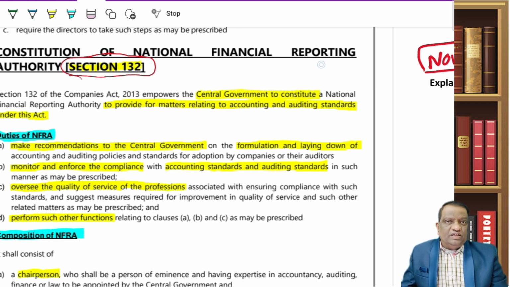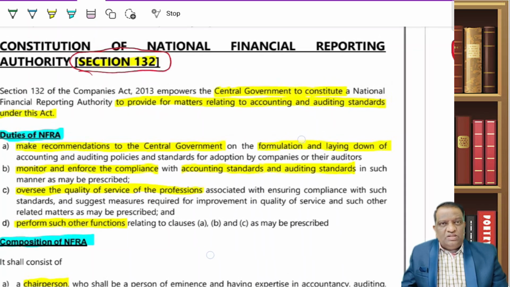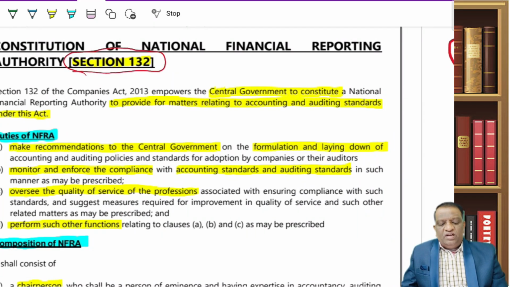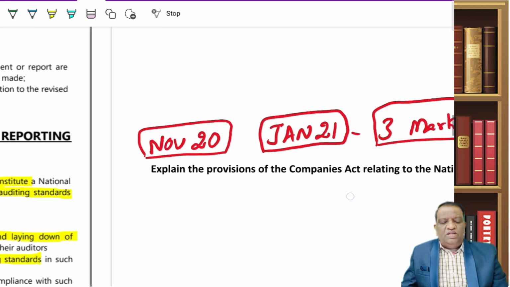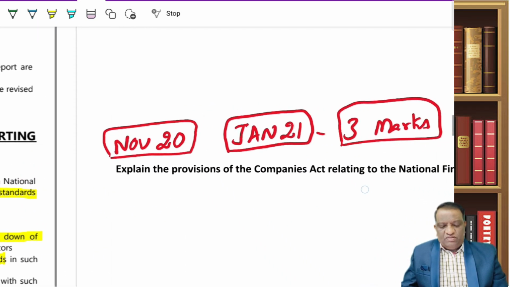132 talks about NFRA. Now, this is no doubt an important topic from a general perspective, and in practice, this is what everybody is now keeping an eye on. Every day you keep hearing about the NFRA taking action on multiple auditors and punishing them with so many punishments. But when it comes to your examination, let me be honest with you, he has not been asking that frequently.